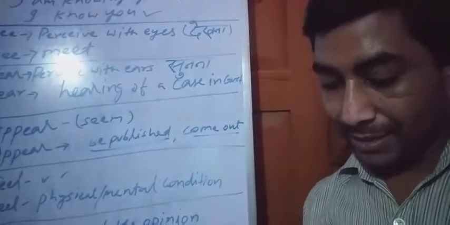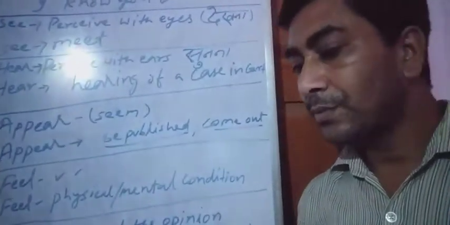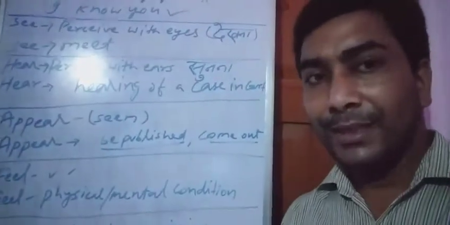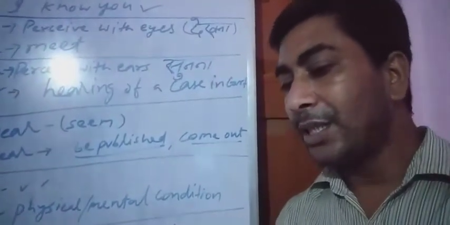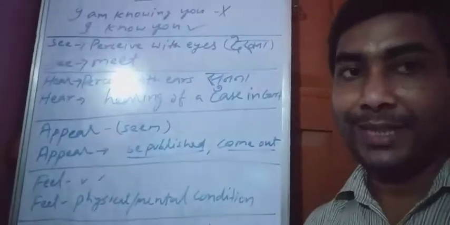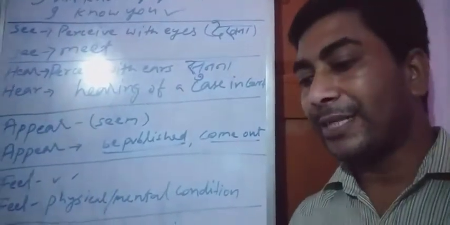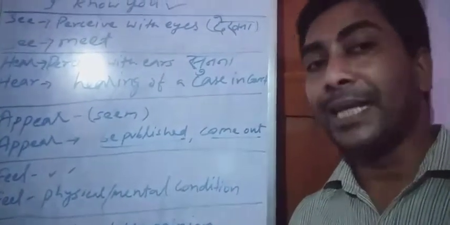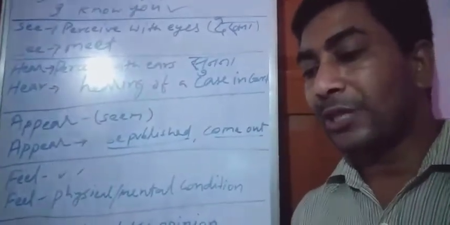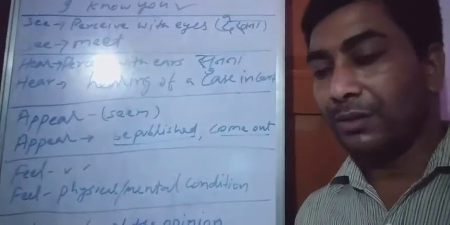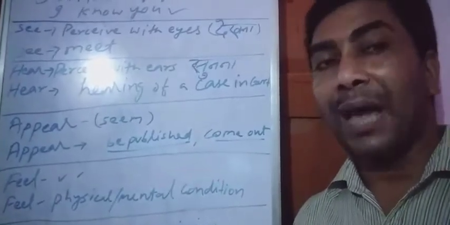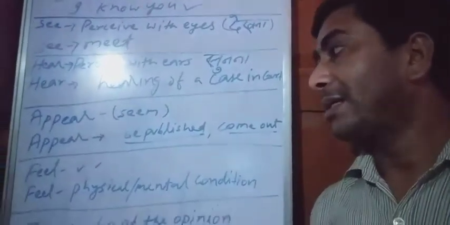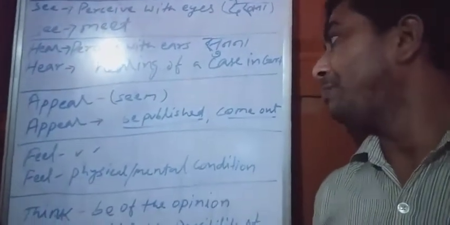Example: this question appears to be difficult. Appear means seem. So this question is appearing is wrong. You should write this question appears. But -ing can be used when appear means be published or come out.